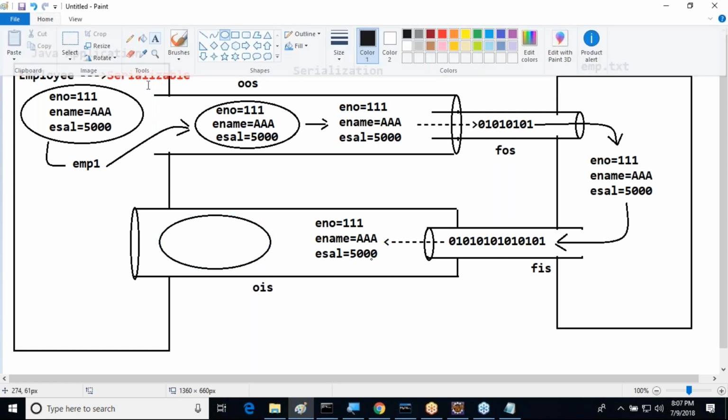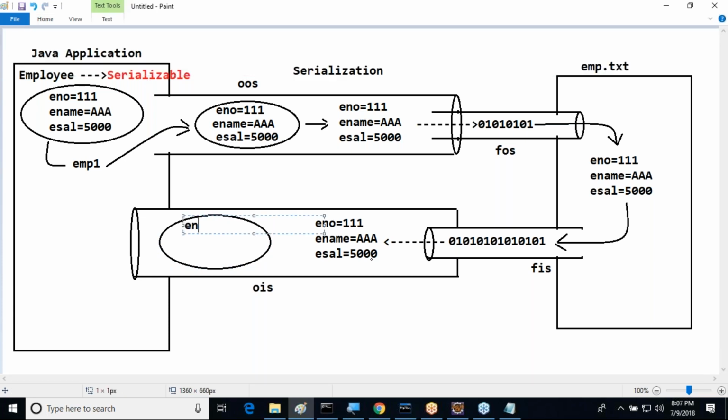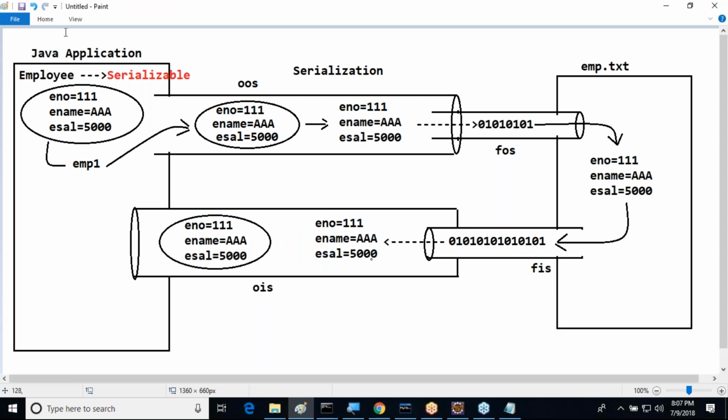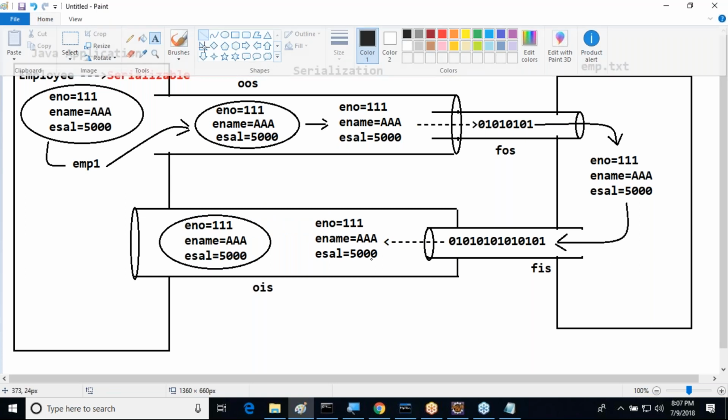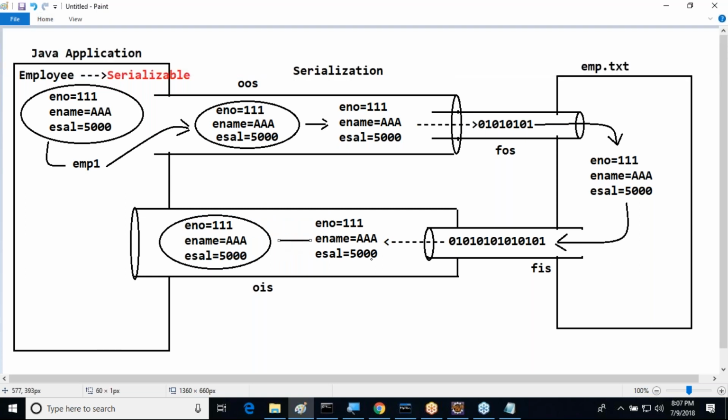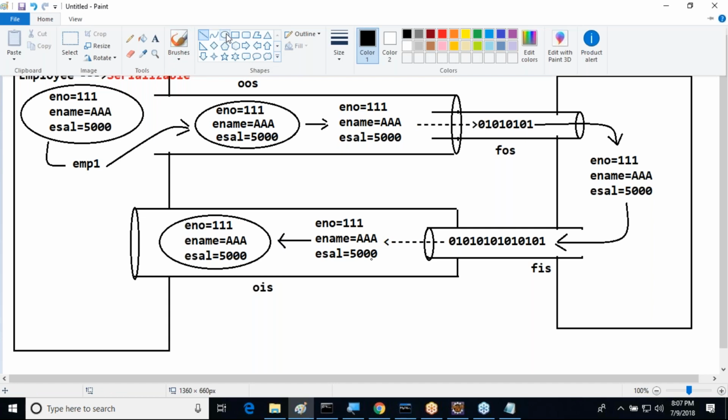The data will be converted to this particular object. Whenever the object is created here, we have to read that object into the Java application directly.